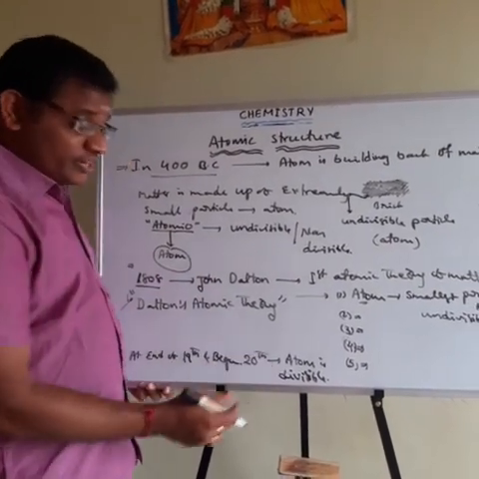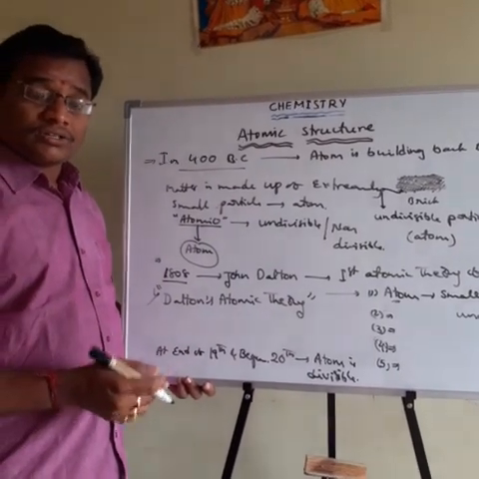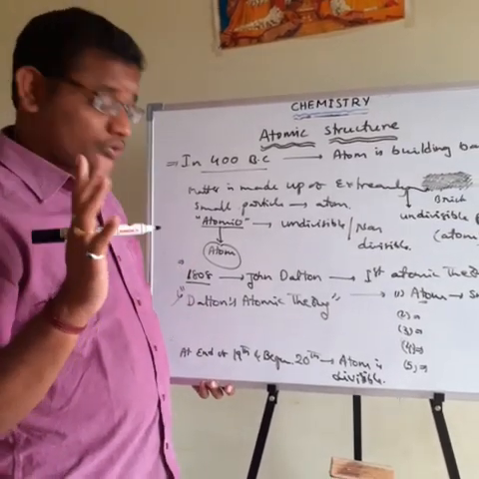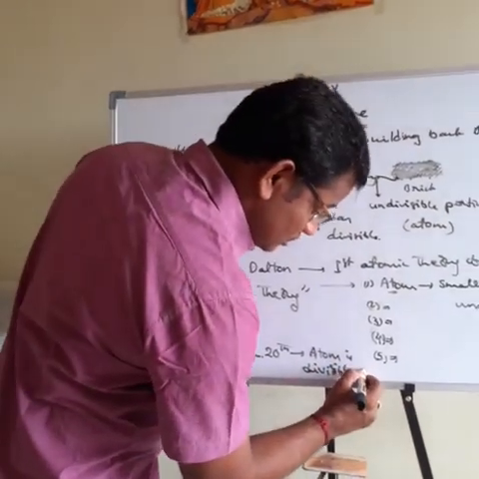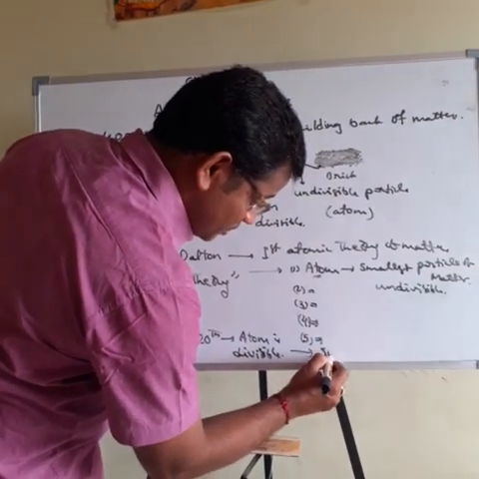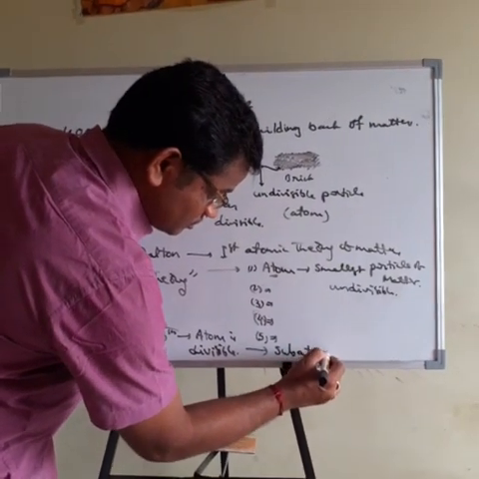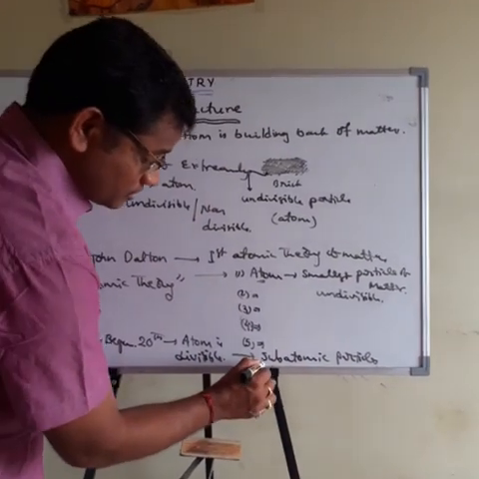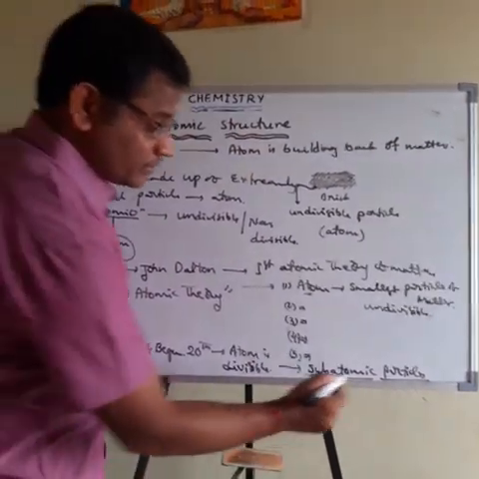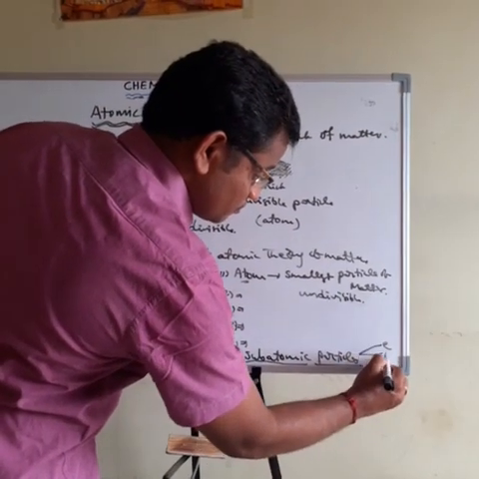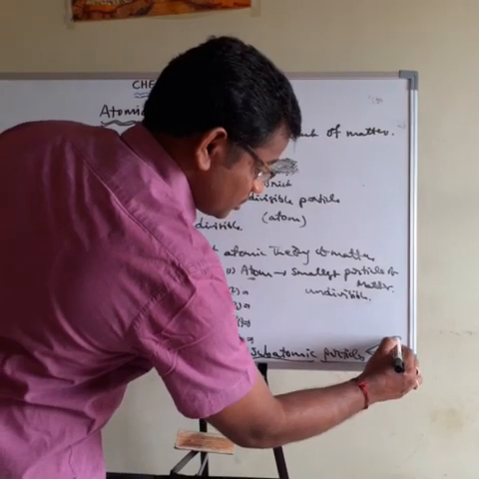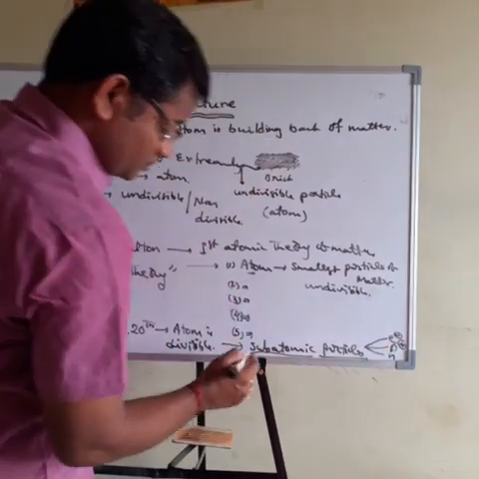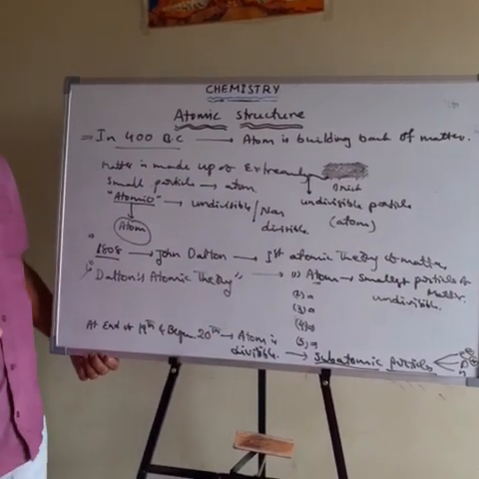Then the next one is that the atom can be divided into many more subatomic particles. Among these, the most important subatomic particles are 3: electron, proton, neutron. So atom can be divisible. It can be divided into many more subatomic particles. The most important are electrons, protons and neutrons. Electron has negative charge, proton has positive charge, and neutron has zero charge. So this is the information about the atom.